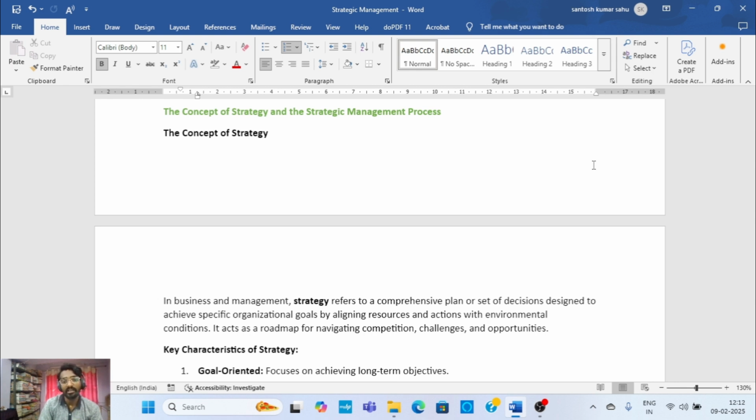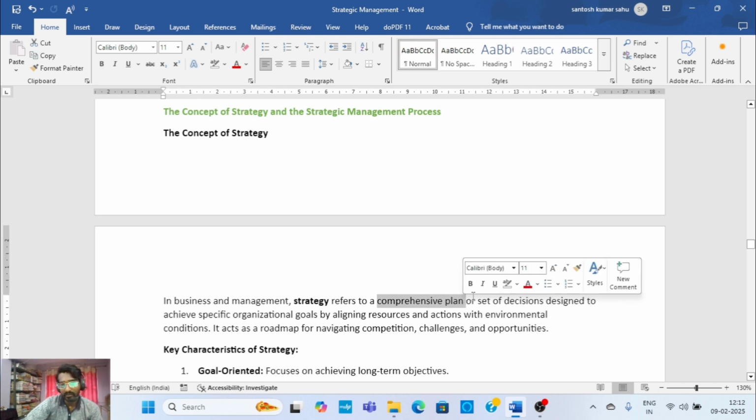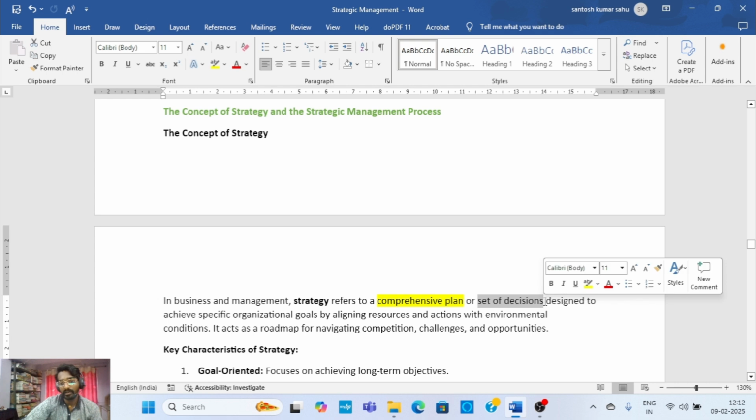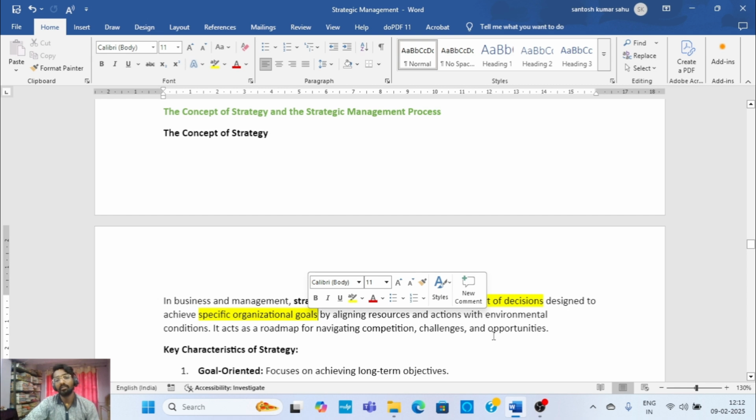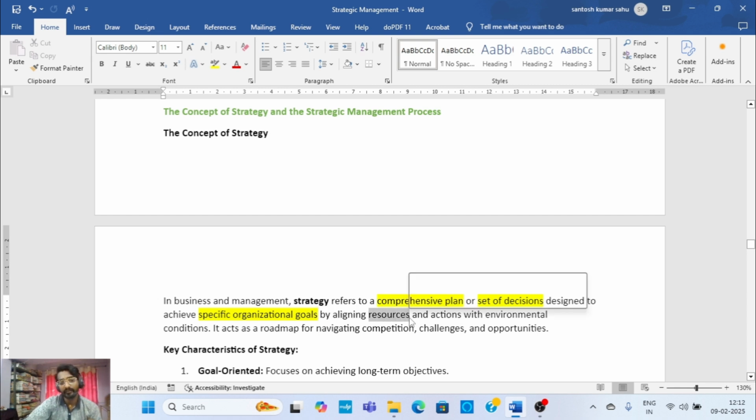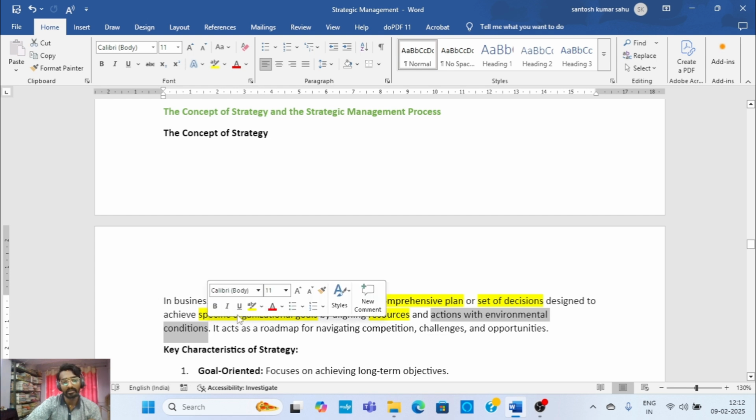In business and management, strategy refers to a comprehensive plan, okay, or a set of decisions. So whenever it comes to the word strategy, it refers to a type of comprehensive plan and also a set of decisions, designed to achieve a specific organization's goals, as well as to align resources and actions with environmental conditions, okay.